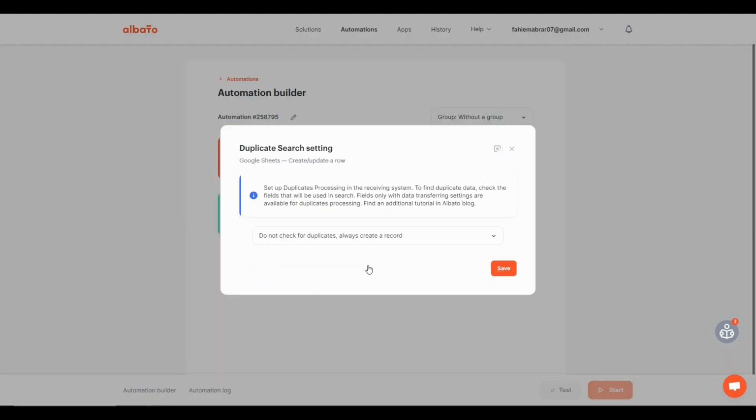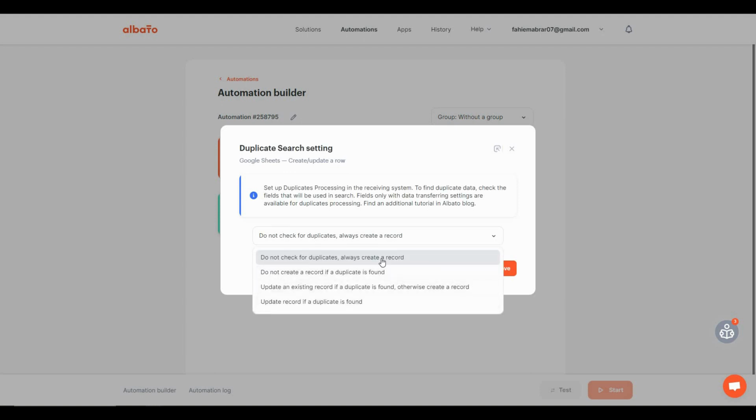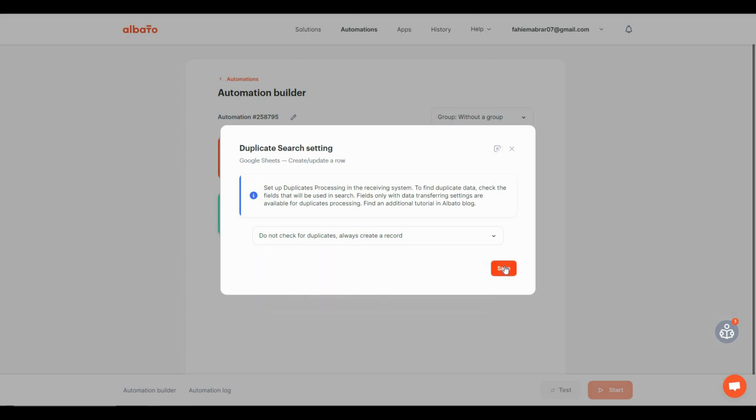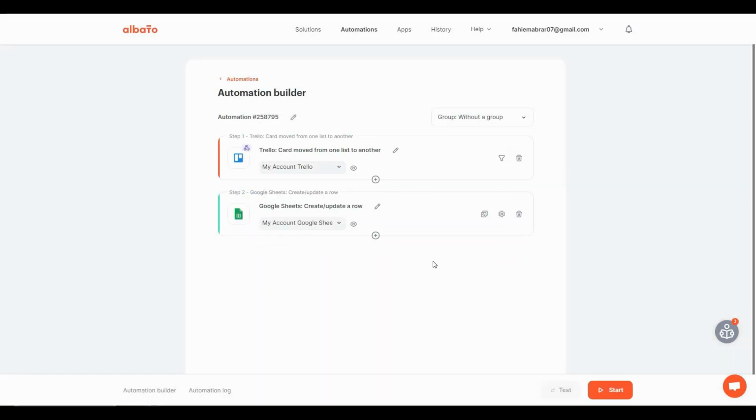Now you can also adjust the duplicate search setting directly from here. So here are the options you are going to get. I suggest the first one. As a result, it is not going to check for duplicates. It is always going to create a record. So this is the safest option. Let's select this and click on save. Now our automation is fully ready.